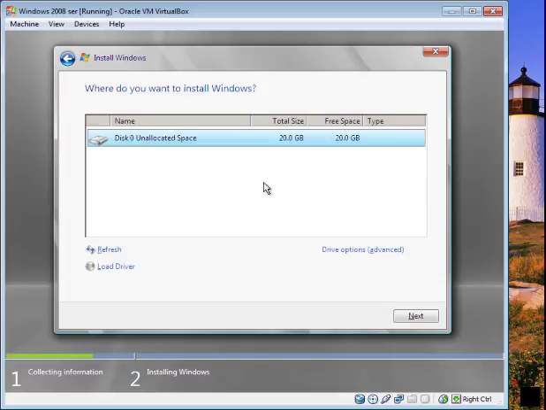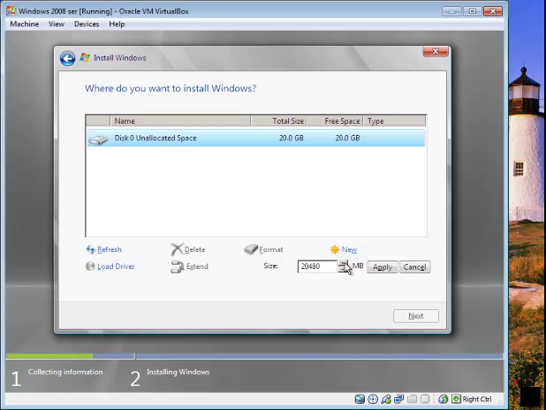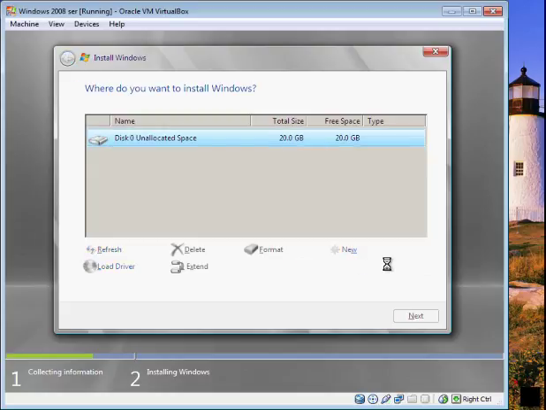Okay, this is the disk space. So what you can do in this, you can add partitions, for instance, new. You can put the amount of space size you want, and you could apply it, or you can leave it as it is.